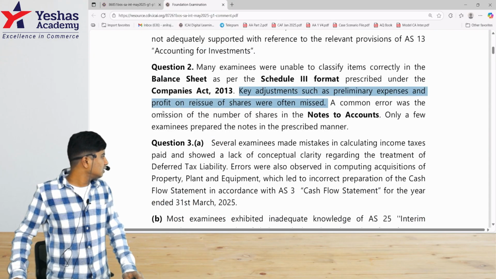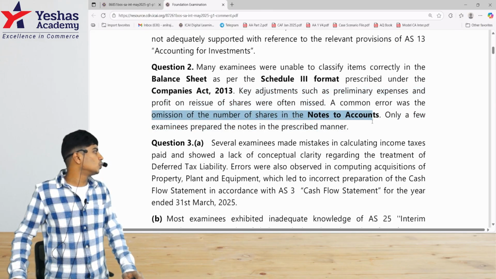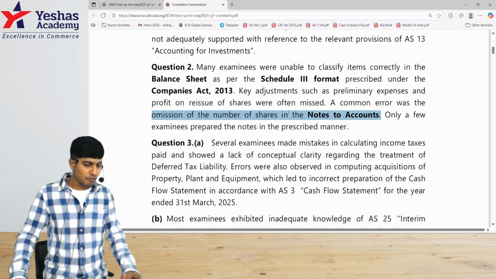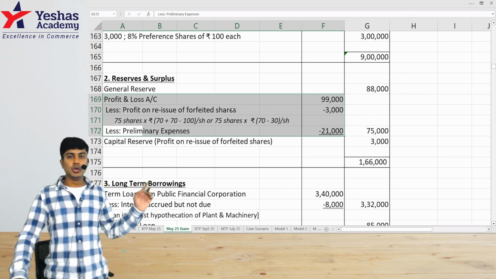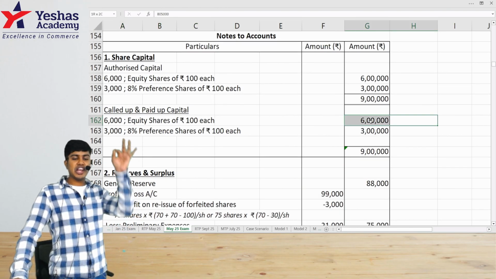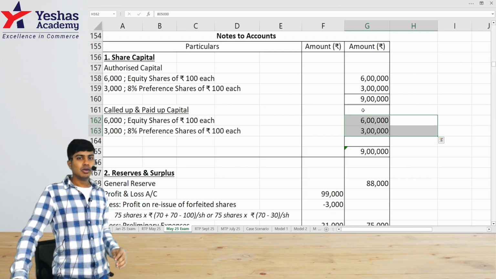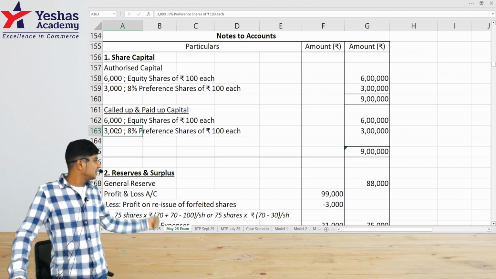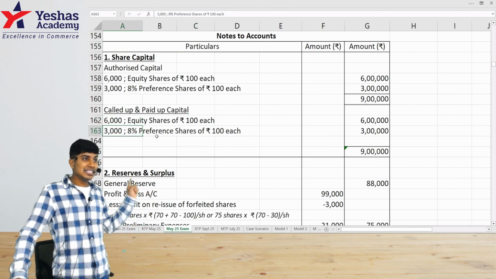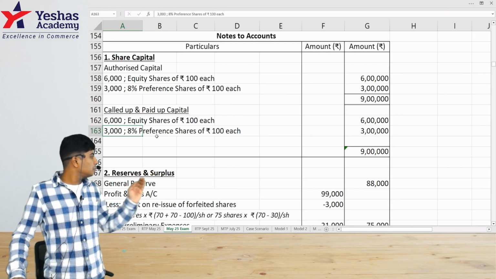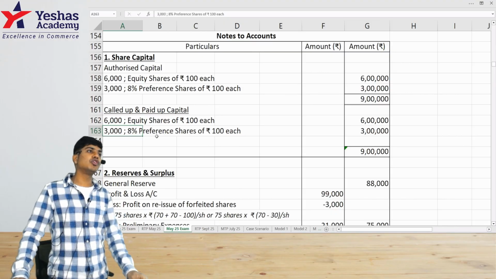Then common error, omission of number of shares in notes to accounts. This is one thing that I've noticed also during class. A lot of you, whenever you do notes to accounts for share capital, end up straight away writing 6 lakh, 3 lakh, 9 lakh. Who would write this description? 6,000 shares of rupees 100 each. Who would write this? 3,000 shares of rupees 100 each. This is mandatory. If you just write equity share capital 6 lakh, if you just write preference share capital 3 lakh, don't expect full marks.